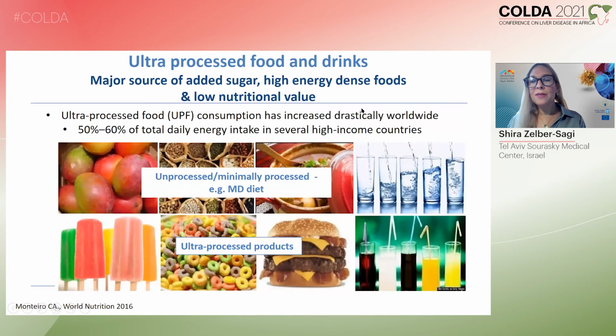Now let's talk about the quality of the food. So ultra-processed food is very common in the Western world, at least, and it actually encompasses 50 to 60% of the daily calories eaten, and it is a major source of sugar and saturated fat.